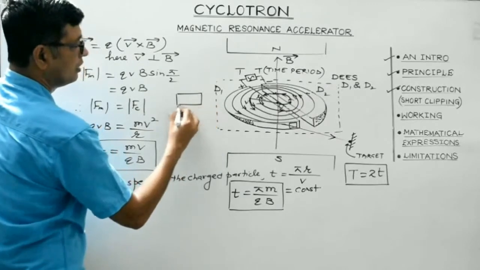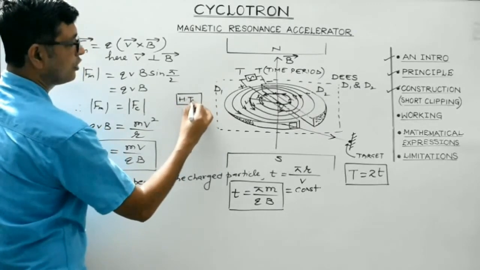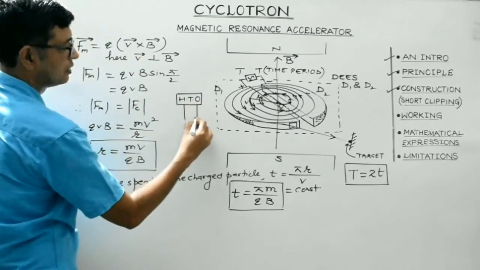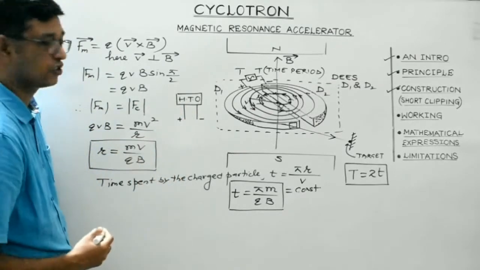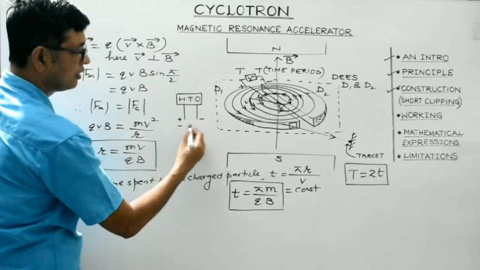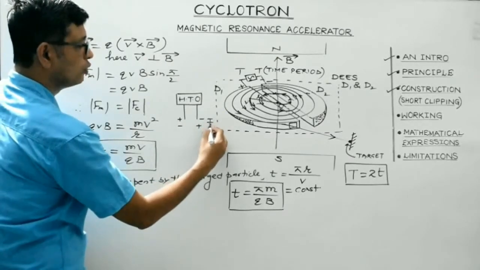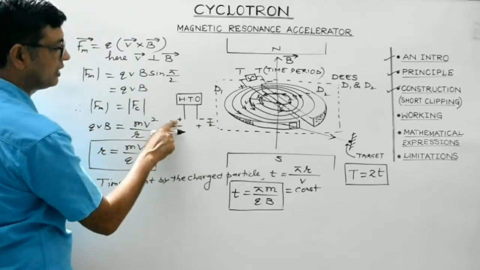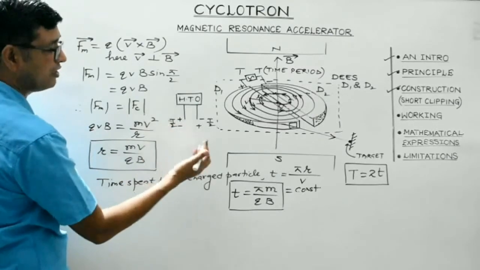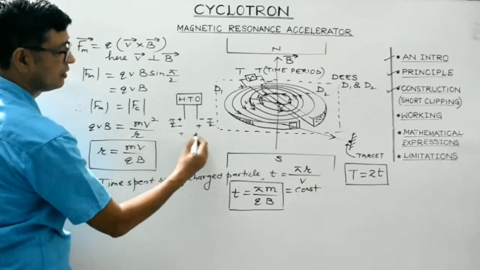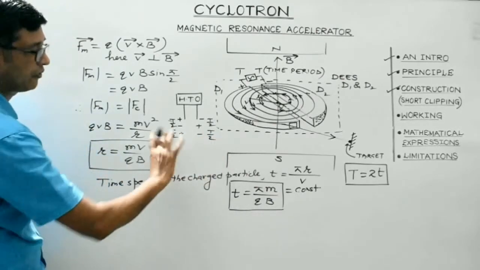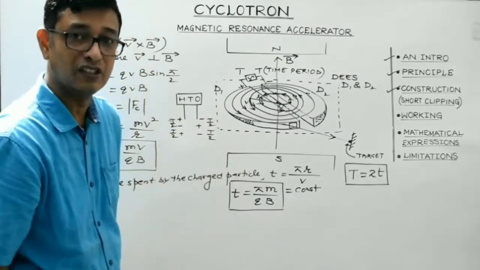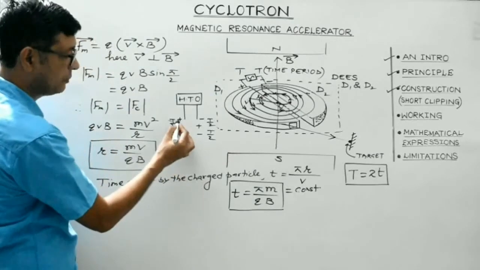This is the high tension oscillator, right? Suppose it is at positive potential, it is at negative potential. Again, after T by 2, after half time period of the oscillating electric field, its polarity will get changed, and then again after half time period, the polarity will get reversed, isn't it? So T by 2, T by 2.